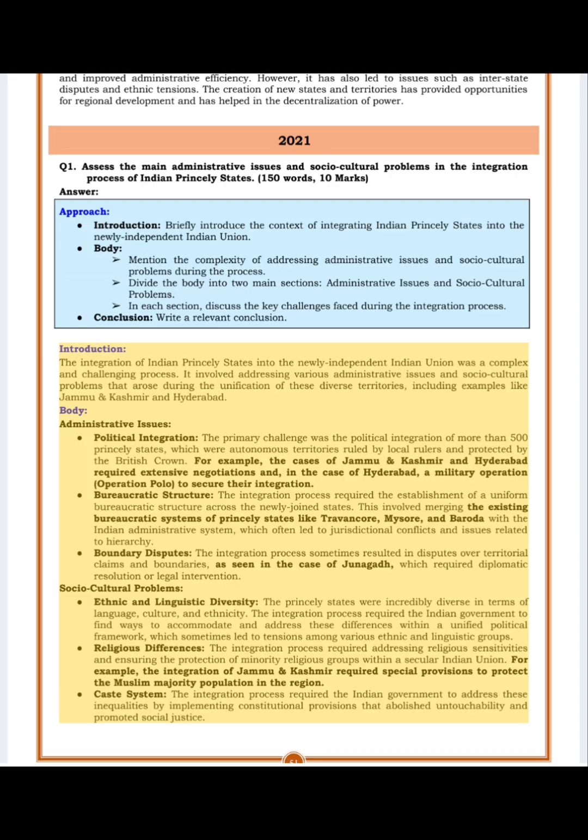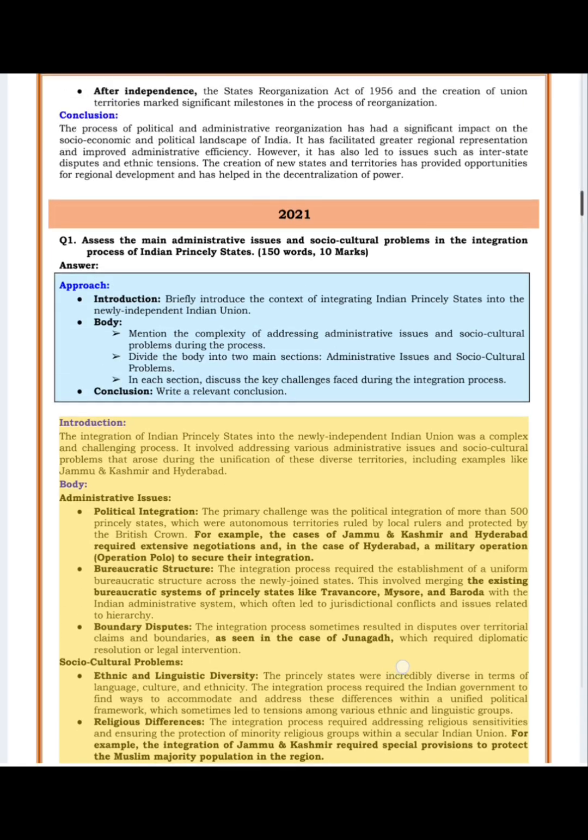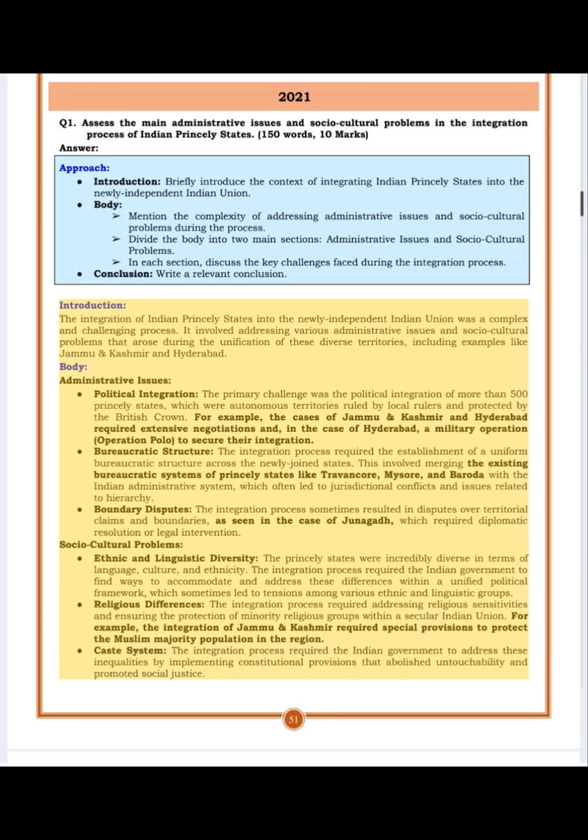Bureaucratic structure. The integration process required the establishment of a uniform bureaucratic structure across the newly joined states. This involved merging the existing bureaucratic systems of princely states like Travancore, Mysore, and Baroda with the Indian administrative system, which often led to jurisdictional conflicts and issues related to hierarchy. Boundary disputes. The integration process sometimes resulted in disputes over territorial claims and boundaries, as seen in the case of Junagadh, which required diplomatic resolution or legal intervention.